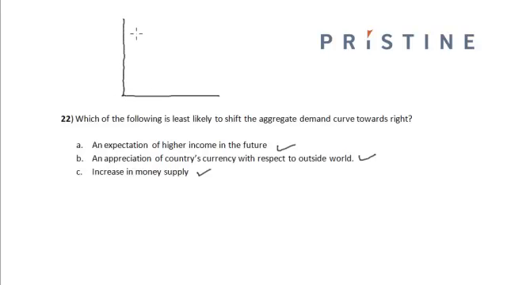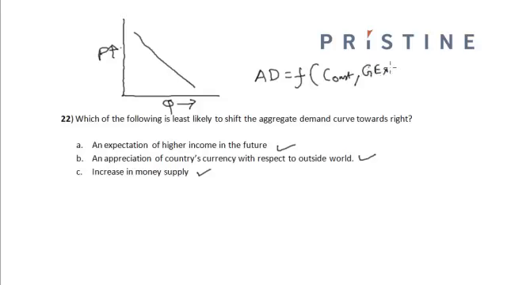Now let us first try to plot the aggregate demand curve. The aggregate demand schedule looks like this, with the quantity demanded on the x-axis and the price on the y-axis. Now the aggregate demand is a function of the consumption by the household, the government expenditure, the investments, and the net export.